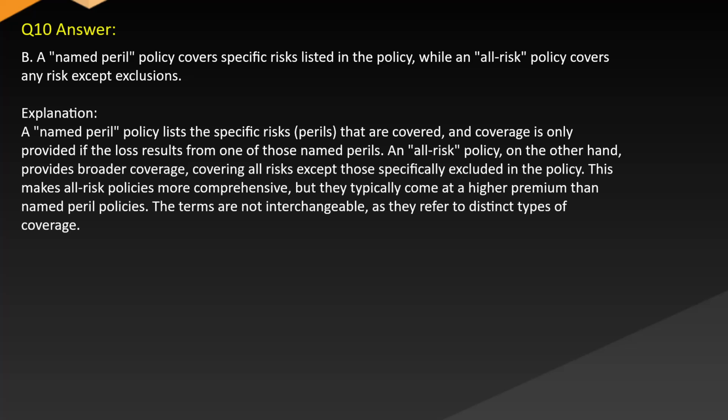Answer. B. A named peril policy covers specific risks listed in the policy, while an all risk policy covers any risk except exclusions. Explanation. A named peril policy lists the specific risks, perils, that are covered, and coverage is only provided if the loss results from one of those named perils. An all risk policy, on the other hand, provides broader coverage, covering all risks except those specifically excluded in the policy. This makes all risk policies more comprehensive, but they typically come at a higher premium than named peril policies. The terms are not interchangeable, as they refer to distinct types of coverage.